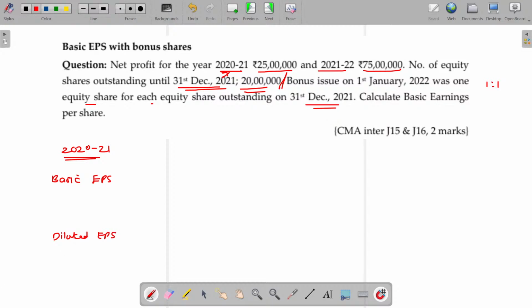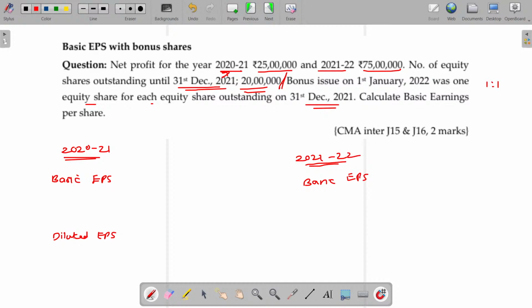Hope you will now be able to understand basic EPS and diluted EPS. For the year 21-22, you can calculate the basic EPS based on that year's revenue. Can we calculate the diluted EPS for 21-22?